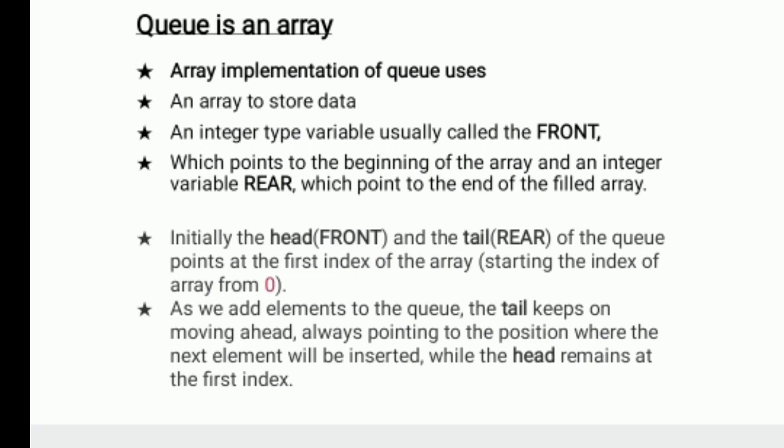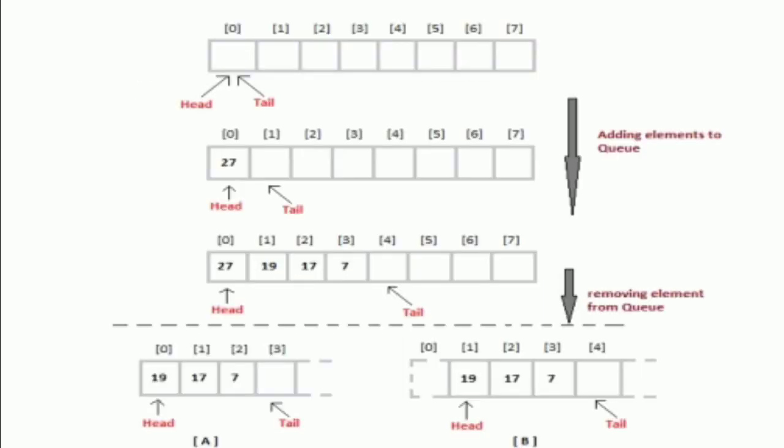Then go to the simple diagram. You can go to the third slide. You can see different elements here, with the numbers 0 1 2 3 4 5 6 7 8 in square brackets. Those numbers are known as index numbers. Here two cursors are there, the head and the tail. What is the head?